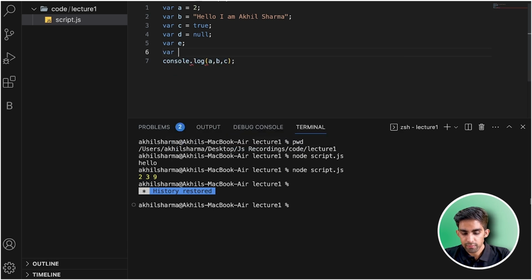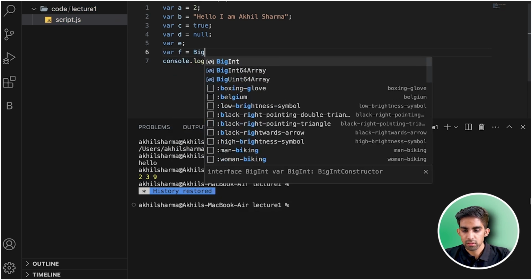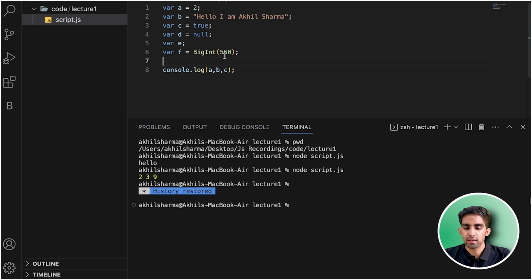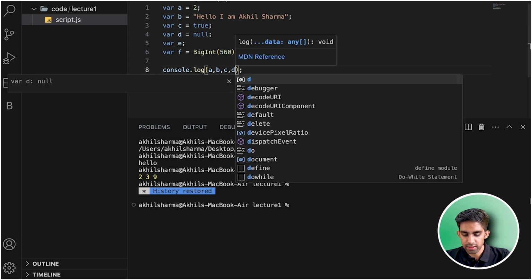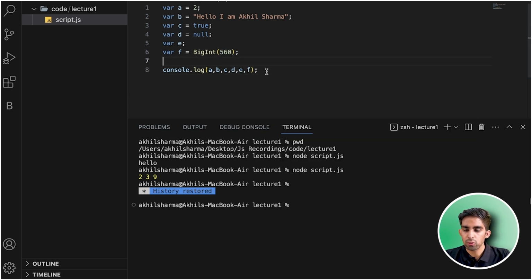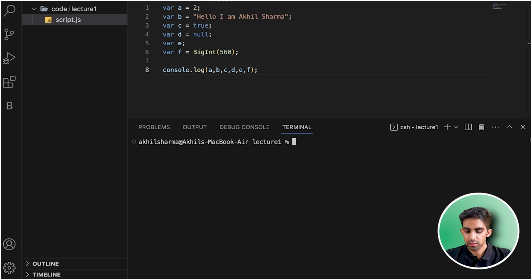After that, var f is equal to BigInt 560. This is the BigInt. Obviously, symbol we are going to discuss later, while we are discussing ES6. Now d, e, f, that's it. Now I have done console.log of these many things. Now let's execute this. First of all, clear everything. Now just execute this file, script.js.